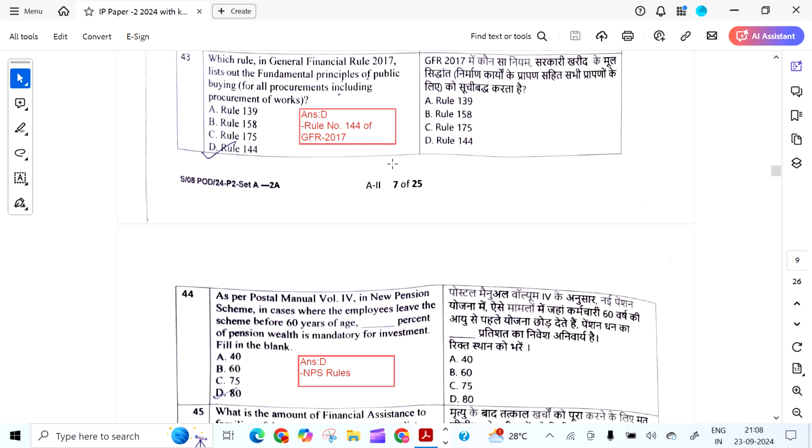Which rule in the GFR 2017 lists out the fundamental principles of public buying for all procurements, including the procurement of works? It is rule 144.